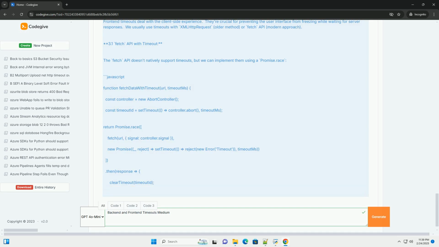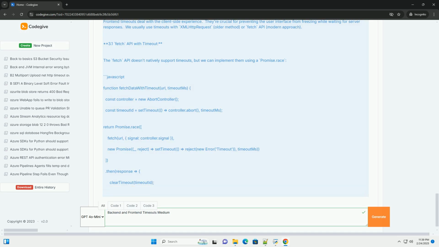Part 4, Best Practices. Appropriate timeout values: choose timeout values based on the expected response times of your operations. Values that are too short may result in unnecessary errors, while values that are too long can lead to poor responsiveness. Retry mechanisms: implement retry logic to handle transient network errors. Don't give up on the first timeout, attempt the operation again after a short delay. Exponential backoff strategies are commonly used for retries.